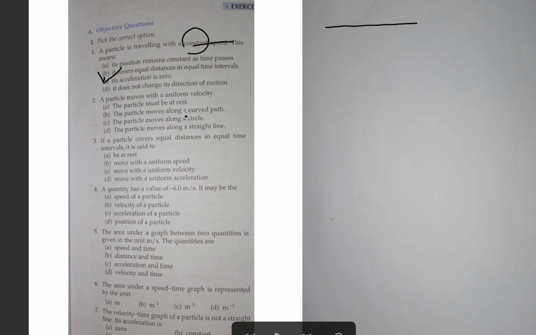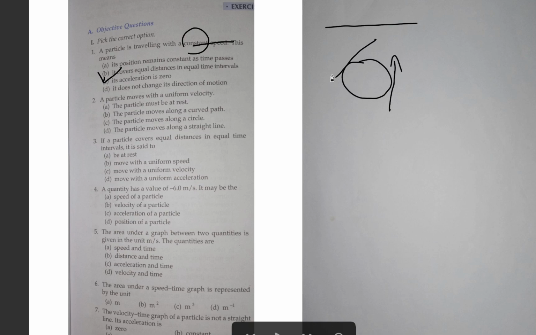Second question, a particle moves with a uniform velocity. The options are: the particle must be at rest. No, because there is some velocity, the particle will not be at rest. If a particle moves along a curved path, at every instant of time the direction is continuously changing.